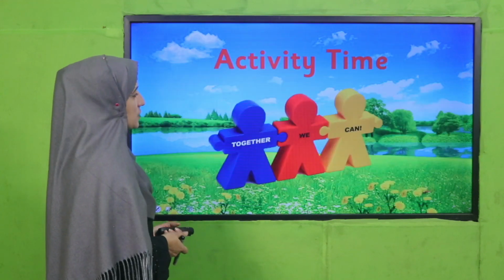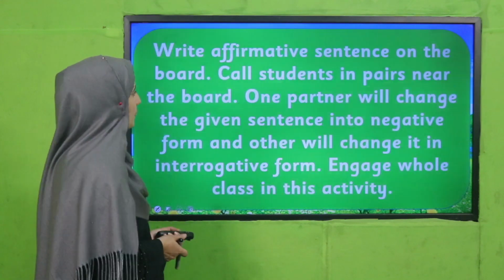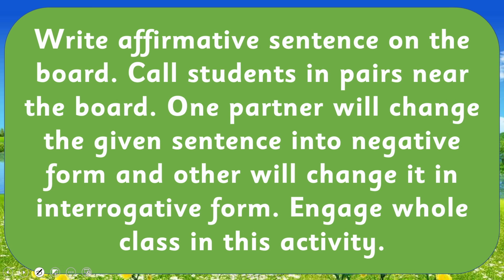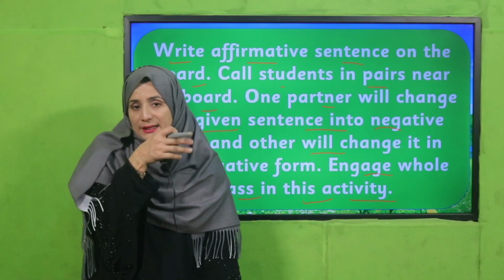So let's see through an activity. Yes, my dear fellow teacher, what you have to do is write affirmative sentences on the board and call students in pairs near the board. One partner will change the given sentence into negative form and the other will change it into interrogative form. Engage the whole class in this activity. Yes, my dear student teacher, it's up to you.